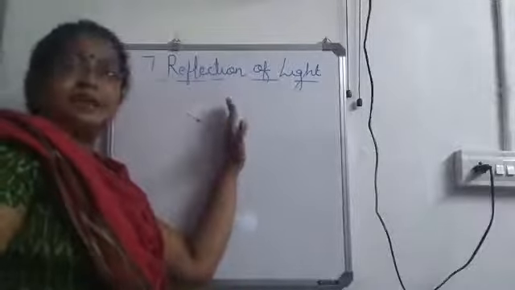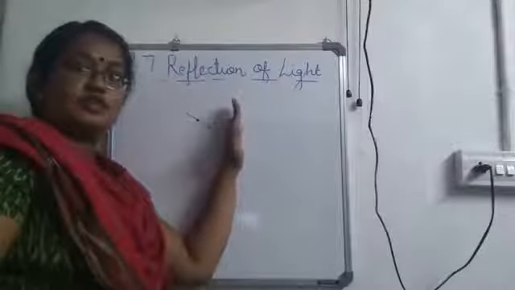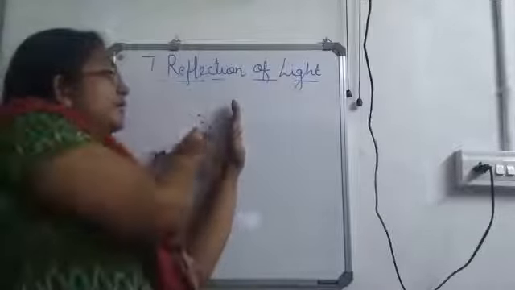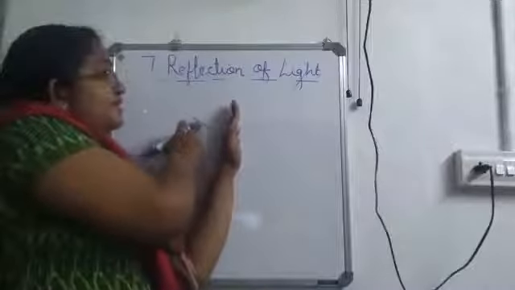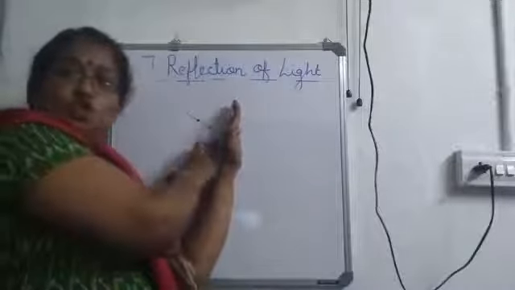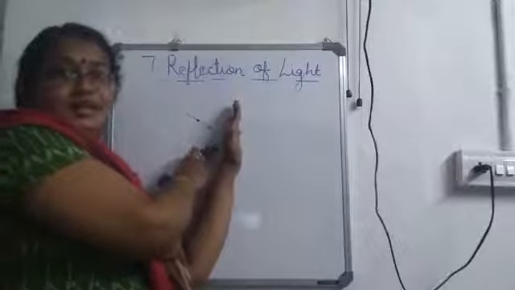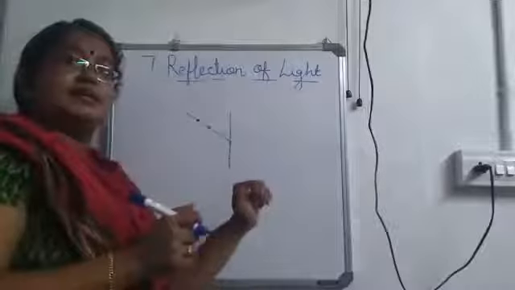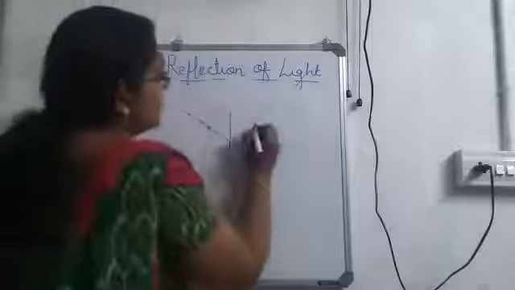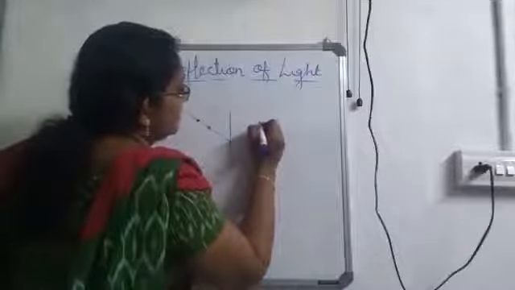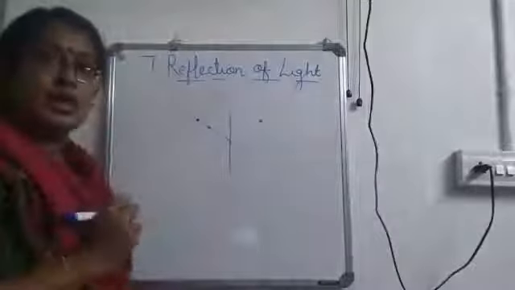If I am keeping a mirror like this on this line, in front of the mirror we can see a straight line with two dots or two pins, isn't it? Since it is a plain mirror, inside the mirror also you can see these two things, isn't it? Did you understand how?